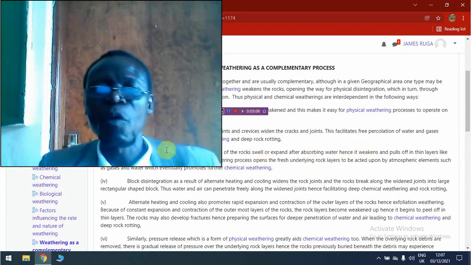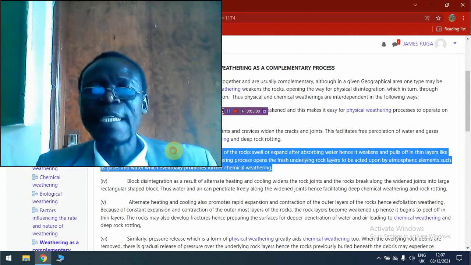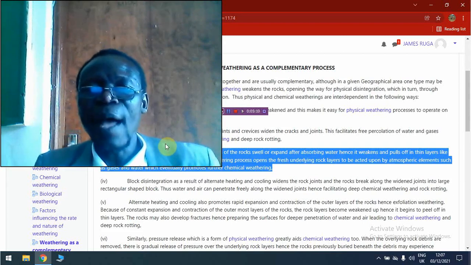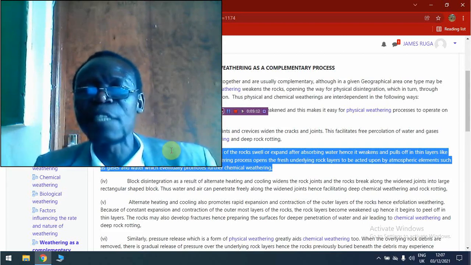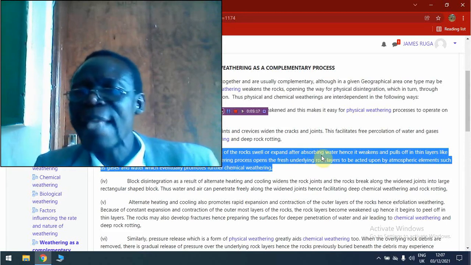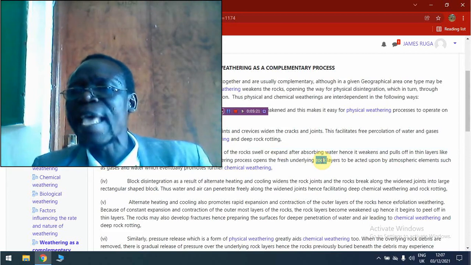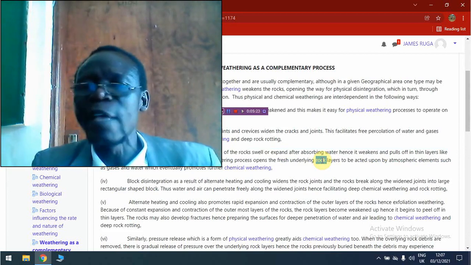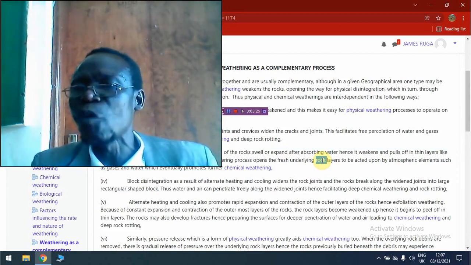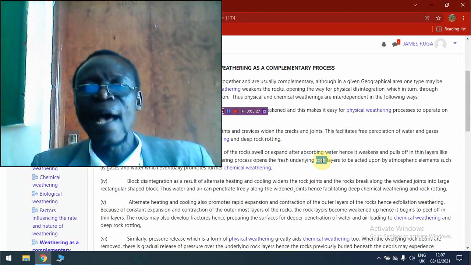the spheroidal weathering. So this means that when the rock layers at the surface peel off, the underlying rock surfaces will be exposed to the elements, to the agents of weathering, for example, water and gases.